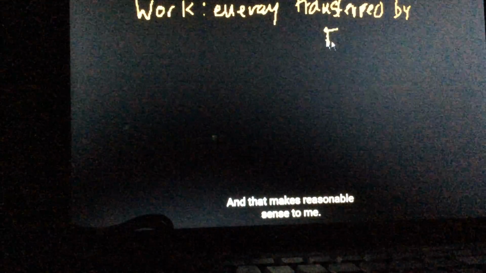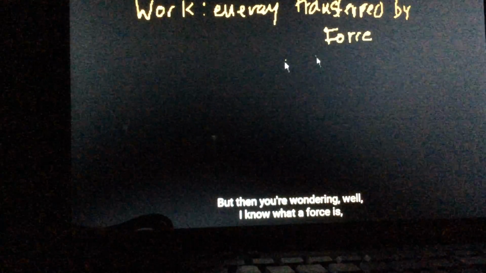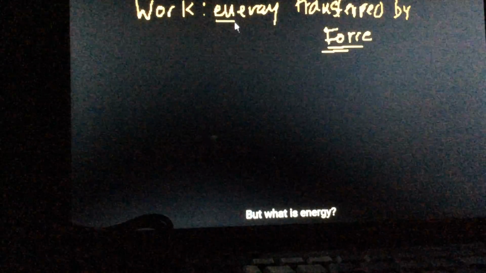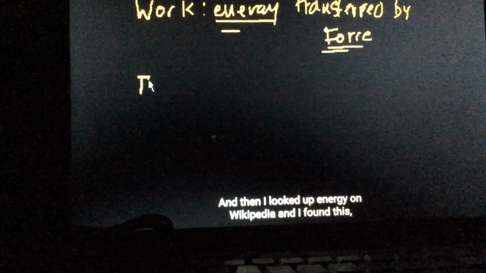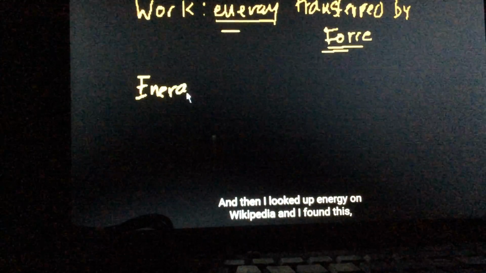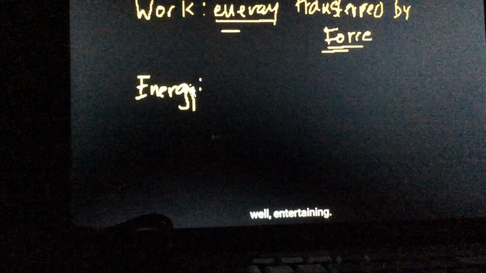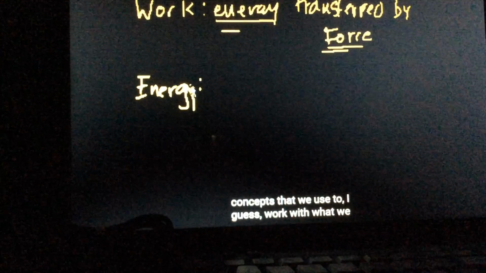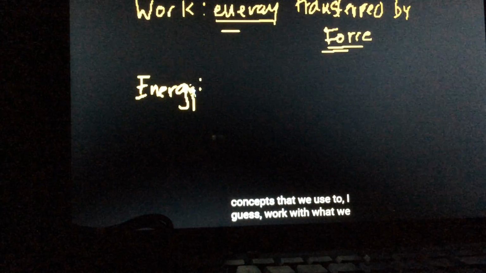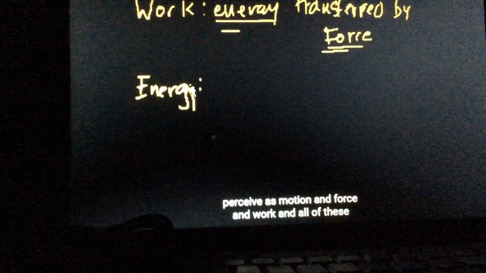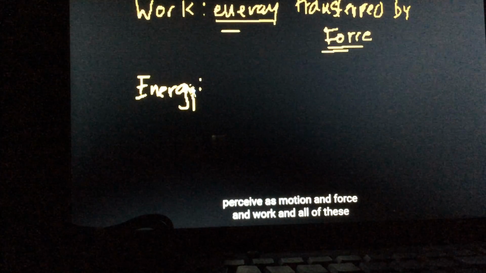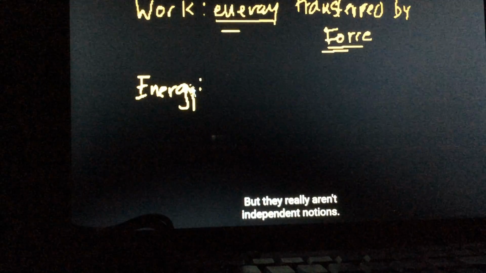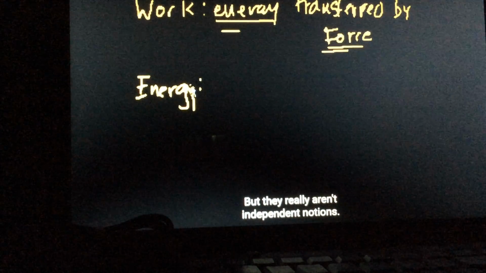That makes reasonable sense to me, but then you're wondering, well, I know what a force is. Force is mass times acceleration, but what is energy? And then I looked up energy in Wikipedia, and I found this entertaining, but it also tells you something: these are just concepts that we use to work with what we perceive as motion and force and work and all of these things, but they really aren't independent notions.